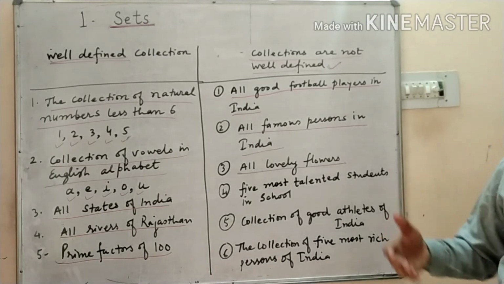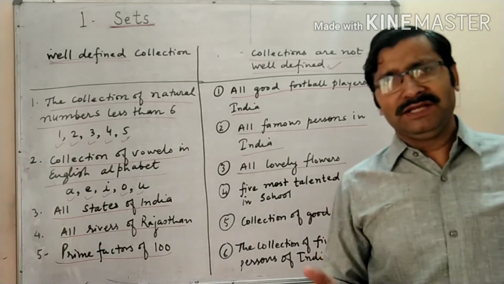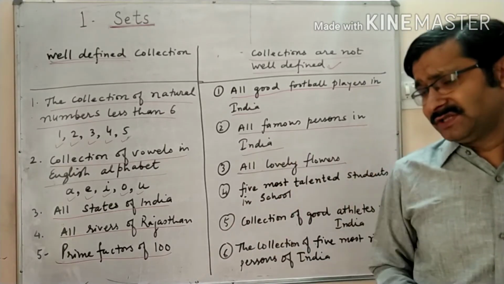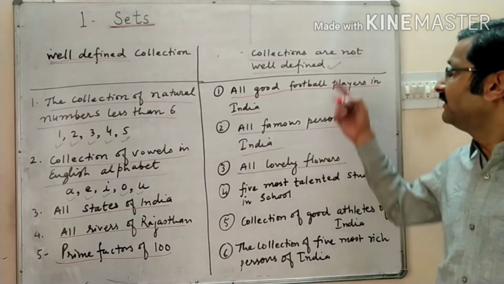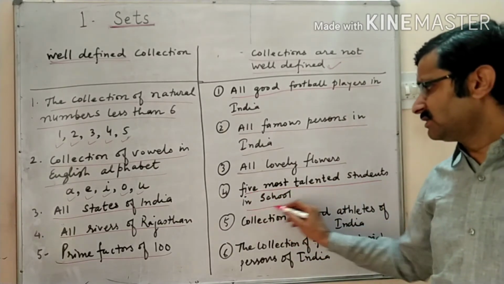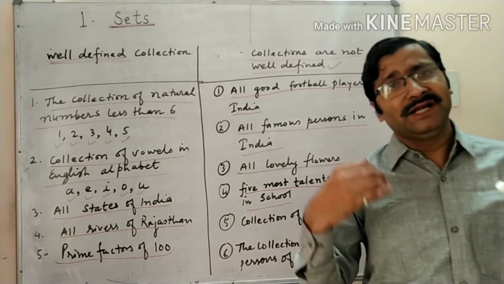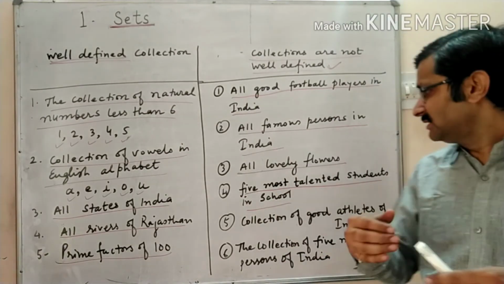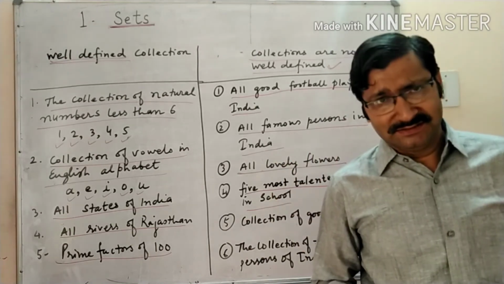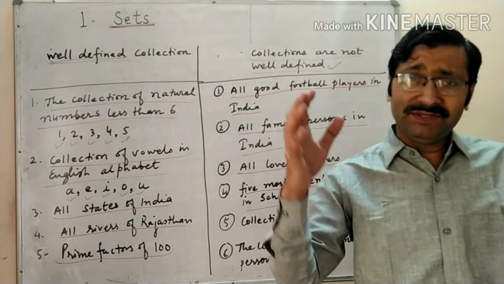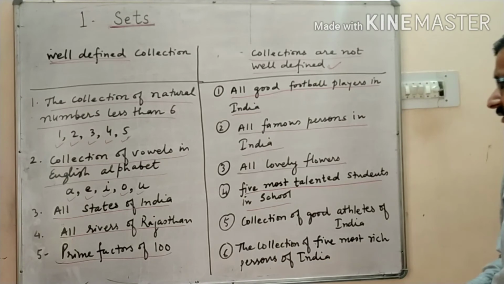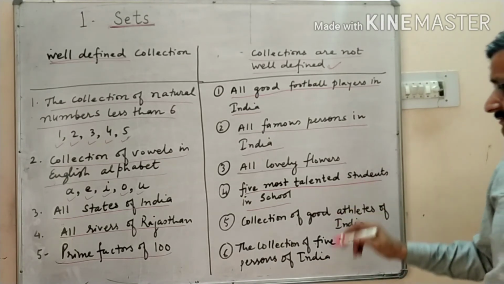So the collection of objects will vary from person to person. So this is not a set, not a well defined collection. The 5 most talented students in school: in our school, if I ask you to write the 5 most talented students, they will write different answers, not a fixed collection. So here also this is not a well defined collection.